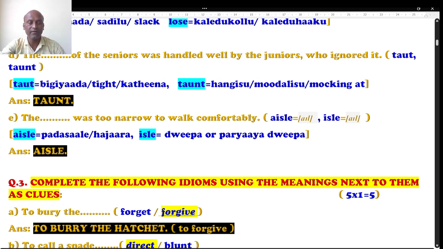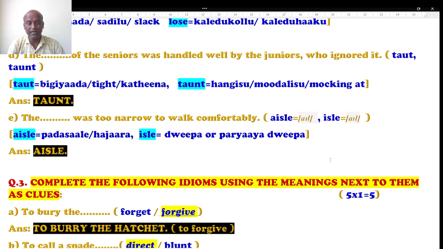There are two words given. First one is AISLE. We say ISLE is also pronounced 'I'll'. See, I have given the transcription here. If you are quite good at phonetics, you can get to know very easily. Pronunciation is almost the same. As I said, these all are called homophones. They pronounce the same. They sound the same. But the spelling and the meaning will differ.